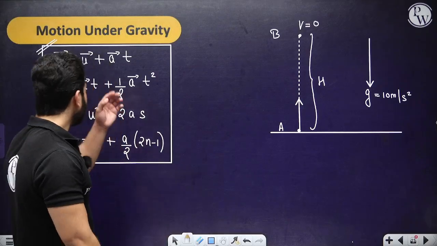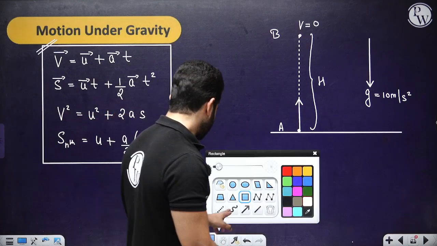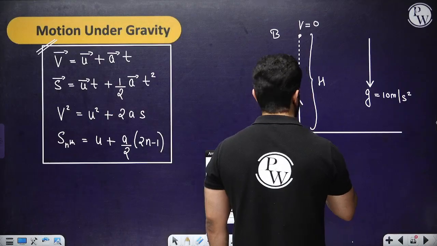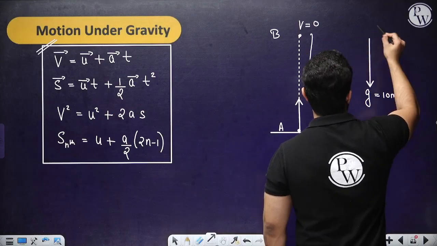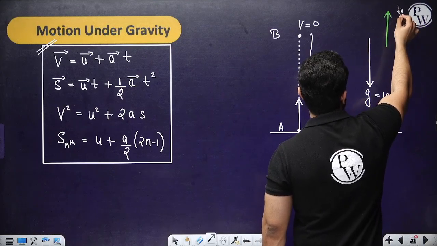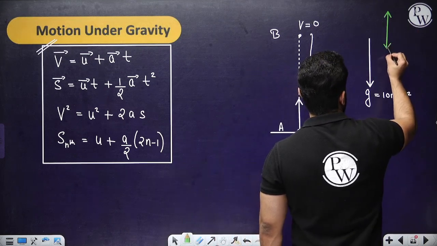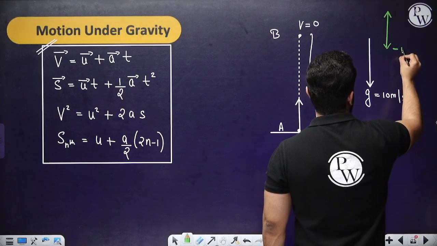Now we are dealing with vector quantities. So always remember that whenever we are discussing vector quantities, first define the direction. First define the sign convention. So the sign convention is something like this. Whatever the vector quantities are downward, we are going to take them as negative.